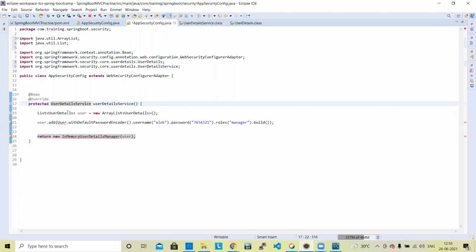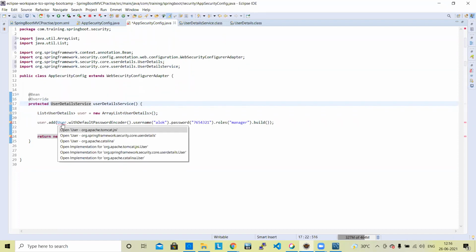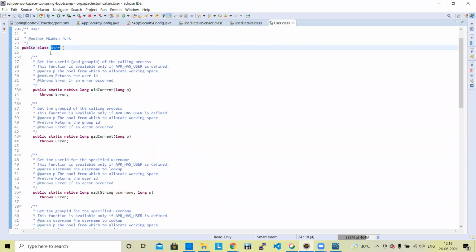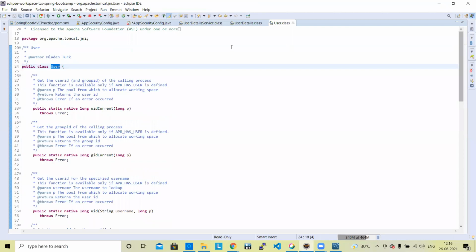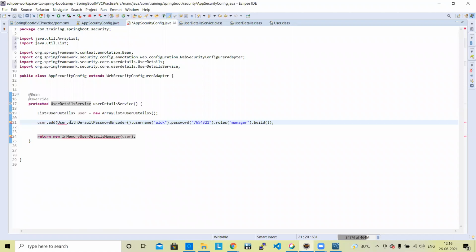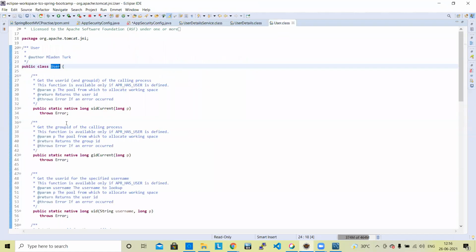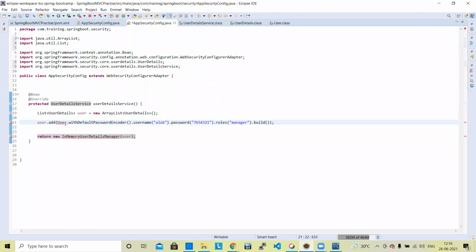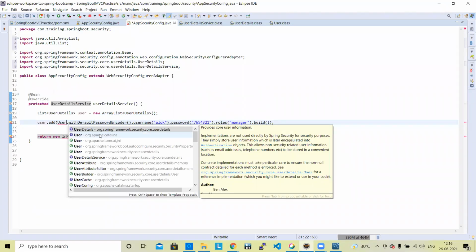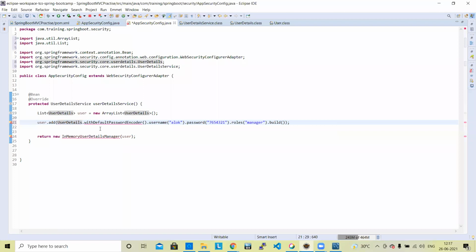Next, we are going to create a user. In Spring Security, a class named User is already there. So what you need to do is just import it. You need to import org.springframework.security.core.userdetails.User.